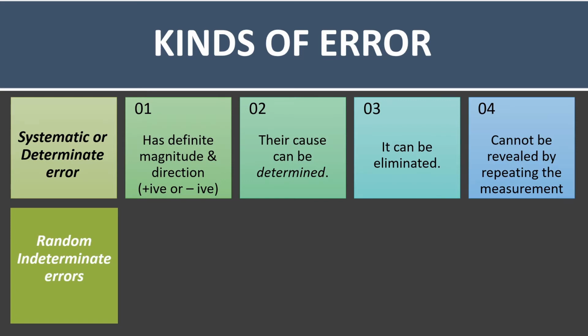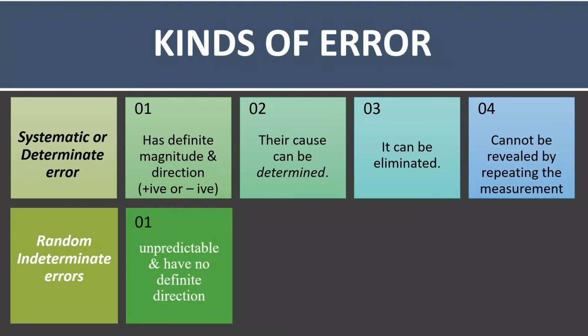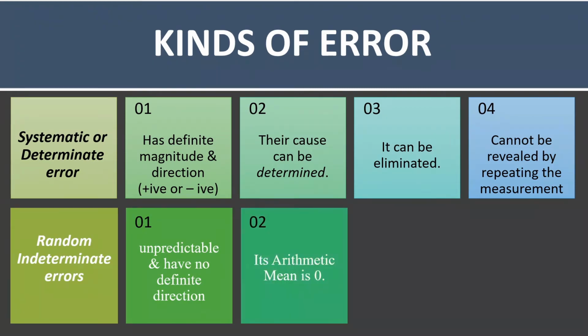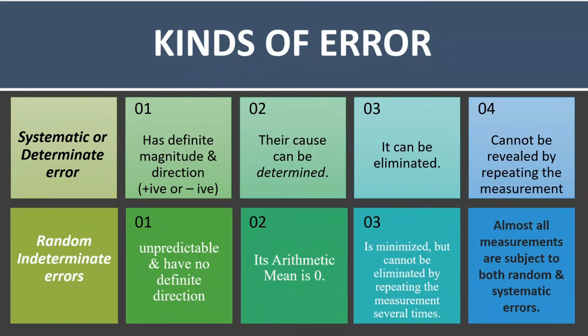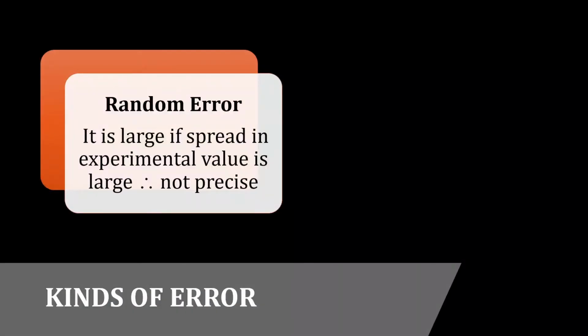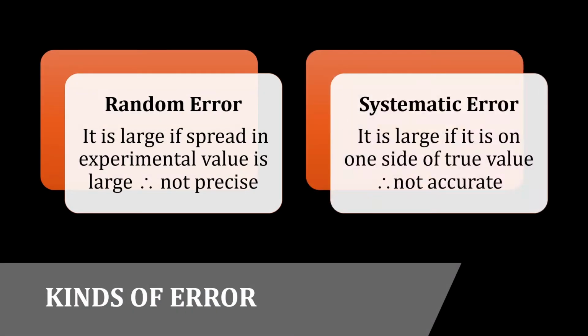Random error. The word random indicates that they are unpredictable and have no definite direction. Its arithmetic mean is 0. It can be minimized by repeating the measurements several times, but it cannot be eliminated. Almost all measurements are subject to both random and systematic errors. The random error is large if the spread in the experimental value is large, and the systematic error is large if it is on one side of the true value. Now let's understand the random error and systematic error with the same dart example.